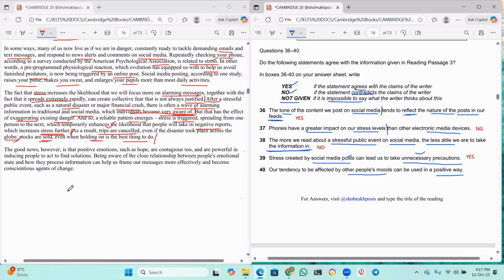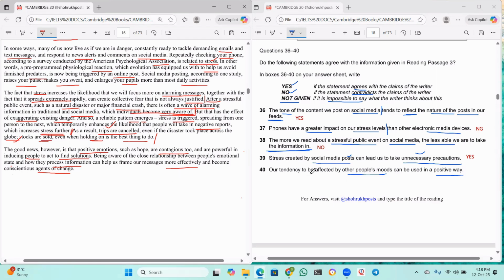Okay. Now let us read the last paragraph. The good news is that positive emotions such as hope are contagious too and are powerful in inducing people to act to find solutions. Being aware of the close relationship between people's emotional state and how they process information can help us frame our messages more effectively and become conscientious agents of change. Yes, okay. I think this is the positive way, right?